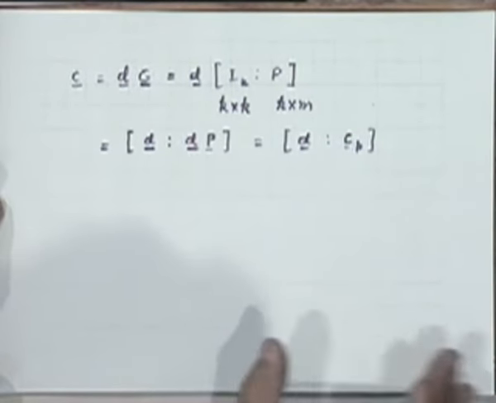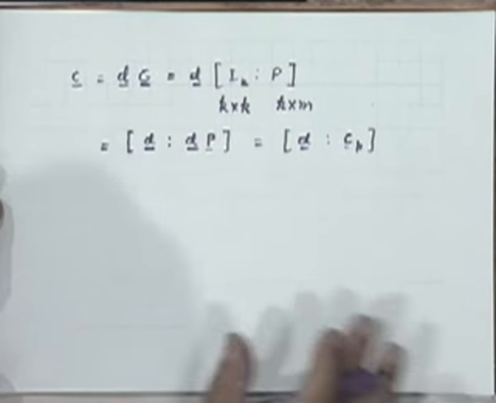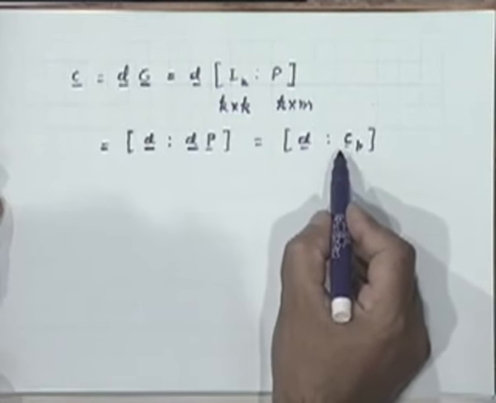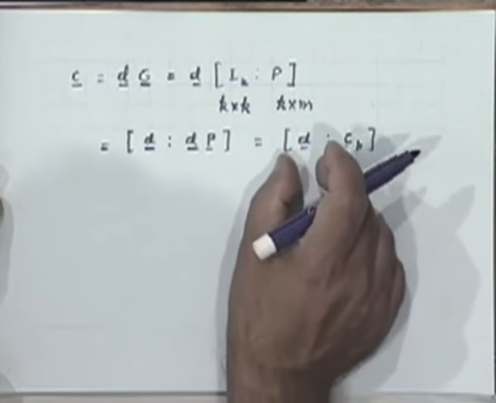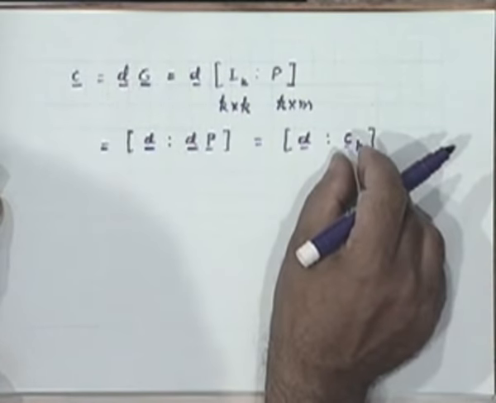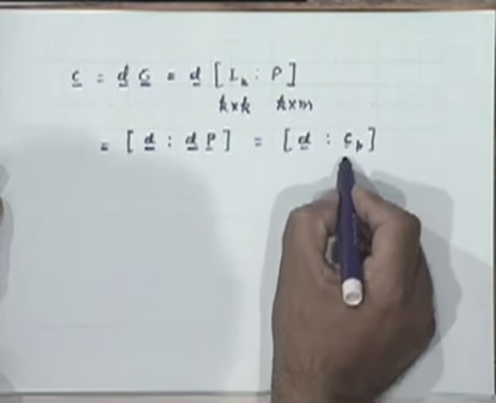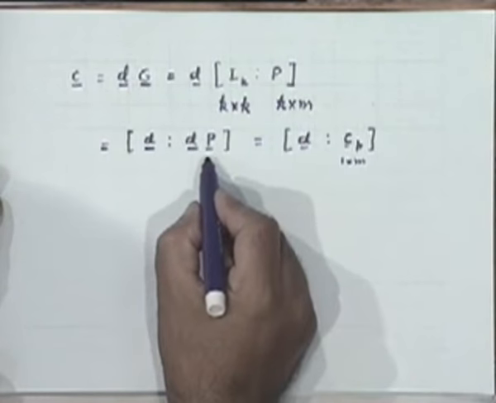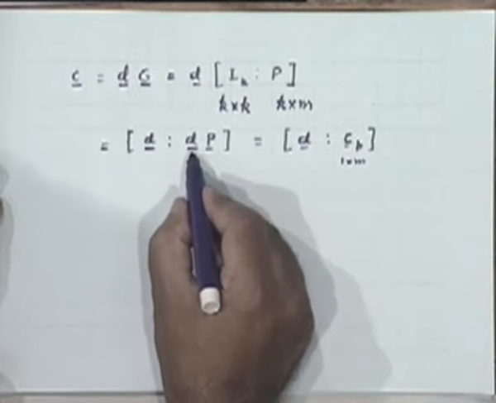What does this tell me? It tells me very clearly what we have already understood, that the code vector C is comprised of two components, right? The first k bits of the code vector is nothing but the data vector itself, and the next m bits are a 1 into m row vector, right? Because P was k into m and this is 1 into k.